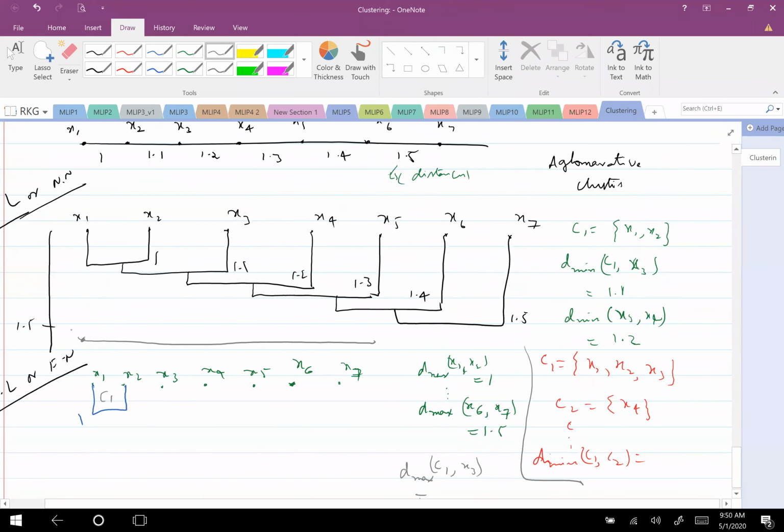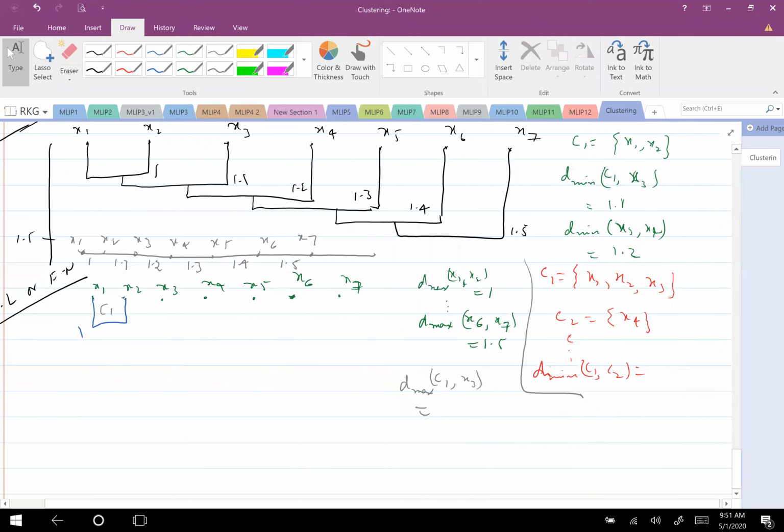Yes, 2.1. X1, X2, X3, X4, X5, X6, X7. So 1, 1.1, 1.2, 1.3, 1.4, 1.5. So Dmax is 2.1. Correct or not? Please tell me if you are not clear.